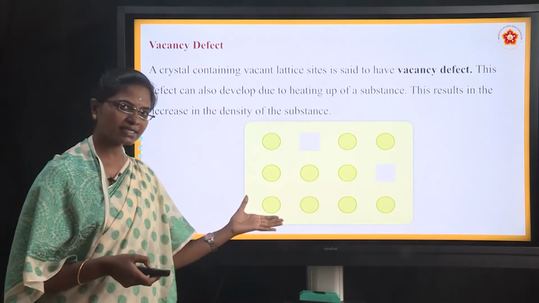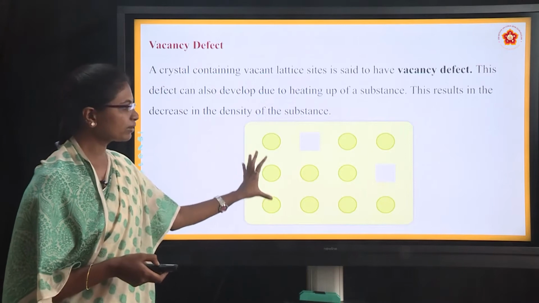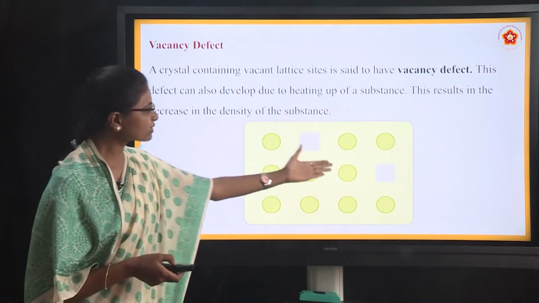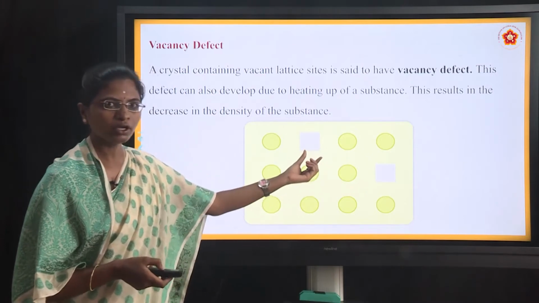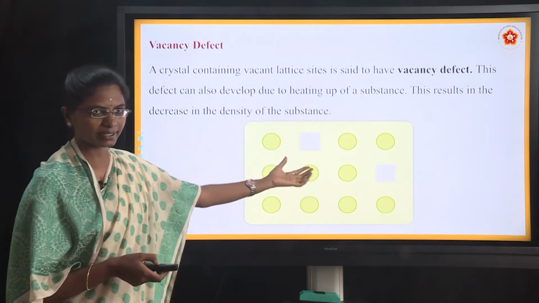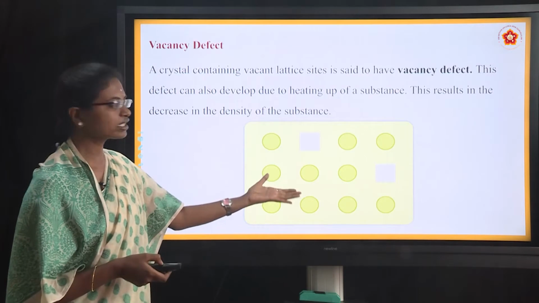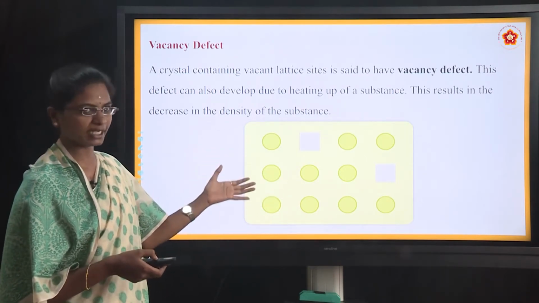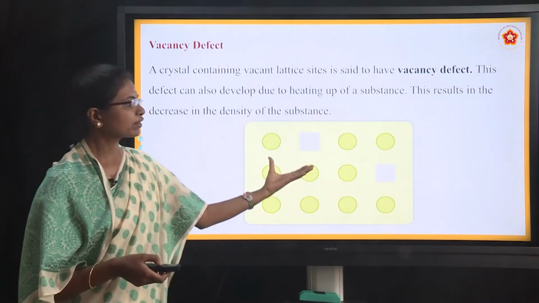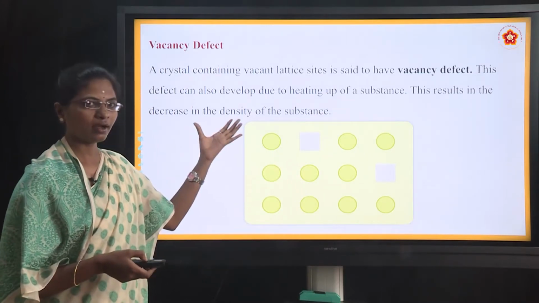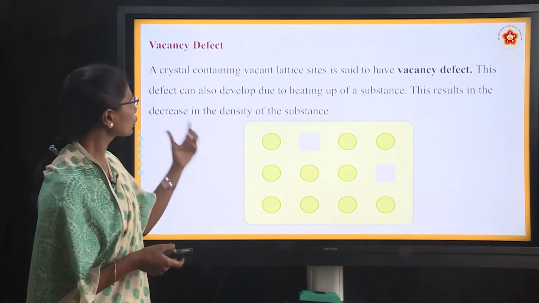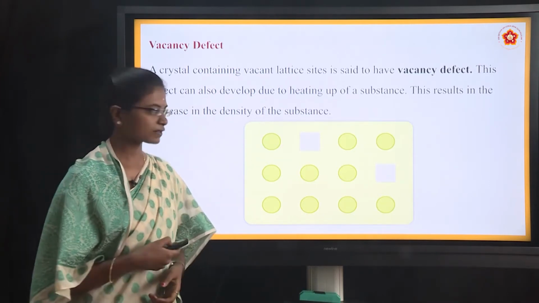If you see the structure here, all the constituent particles are present, and here you can see the vacancy, meaning there is no atom or constituent particle there. That is a vacancy defect. If constituent particles are missing due to heating, obviously the density of the compound will decrease. So this is all about the vacancy defect.